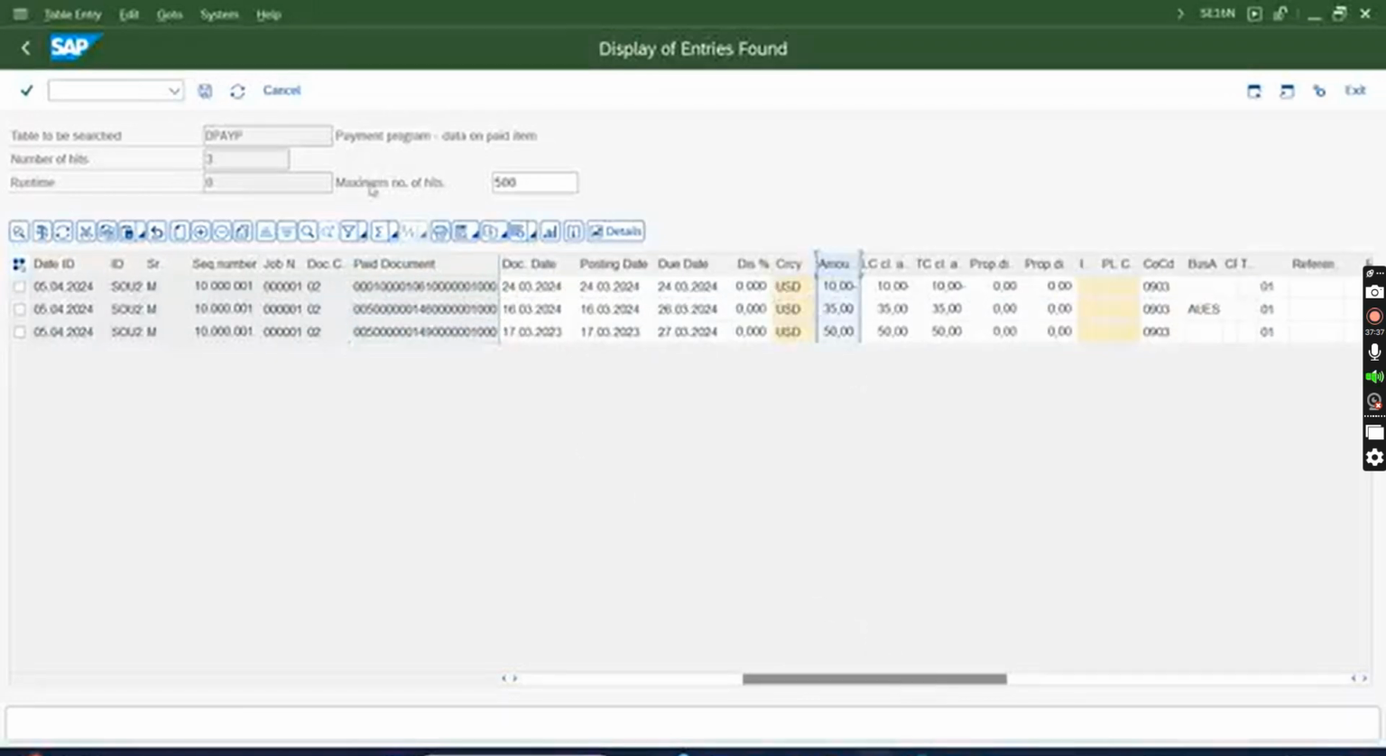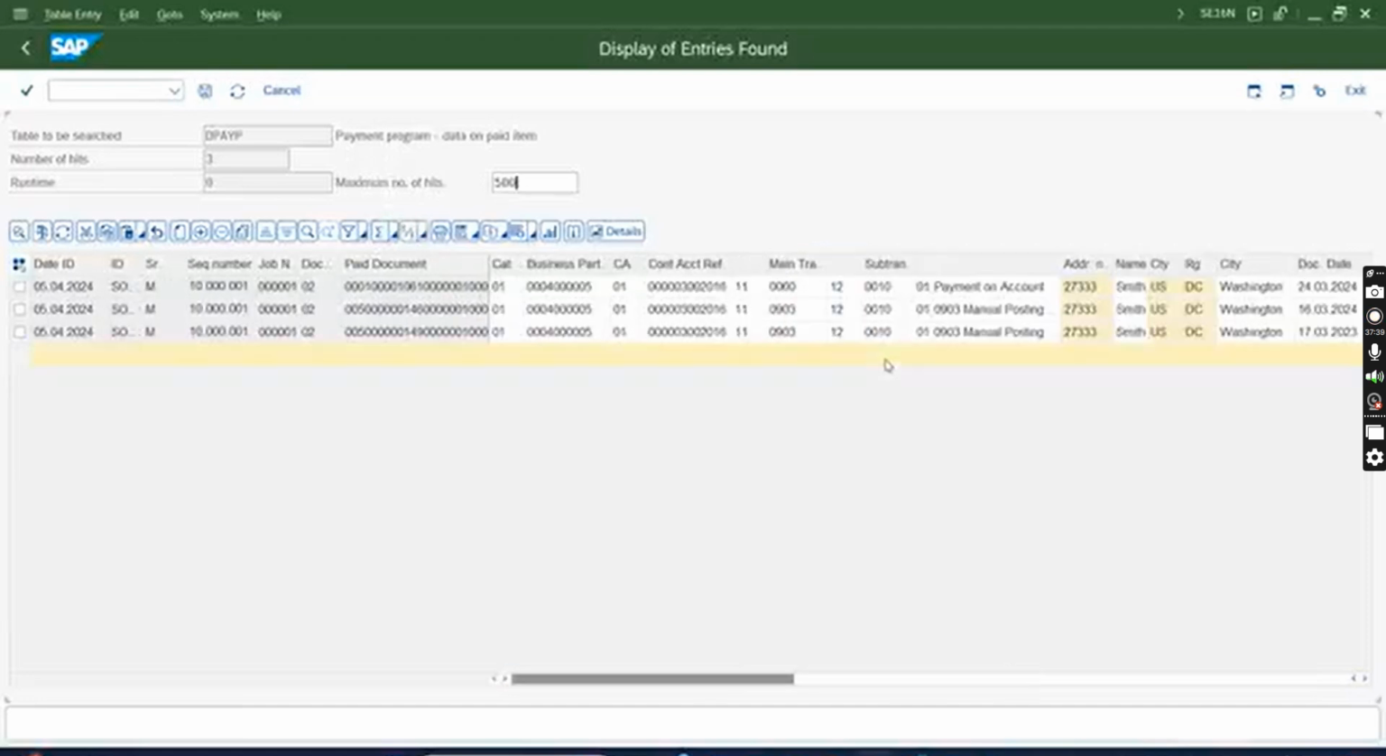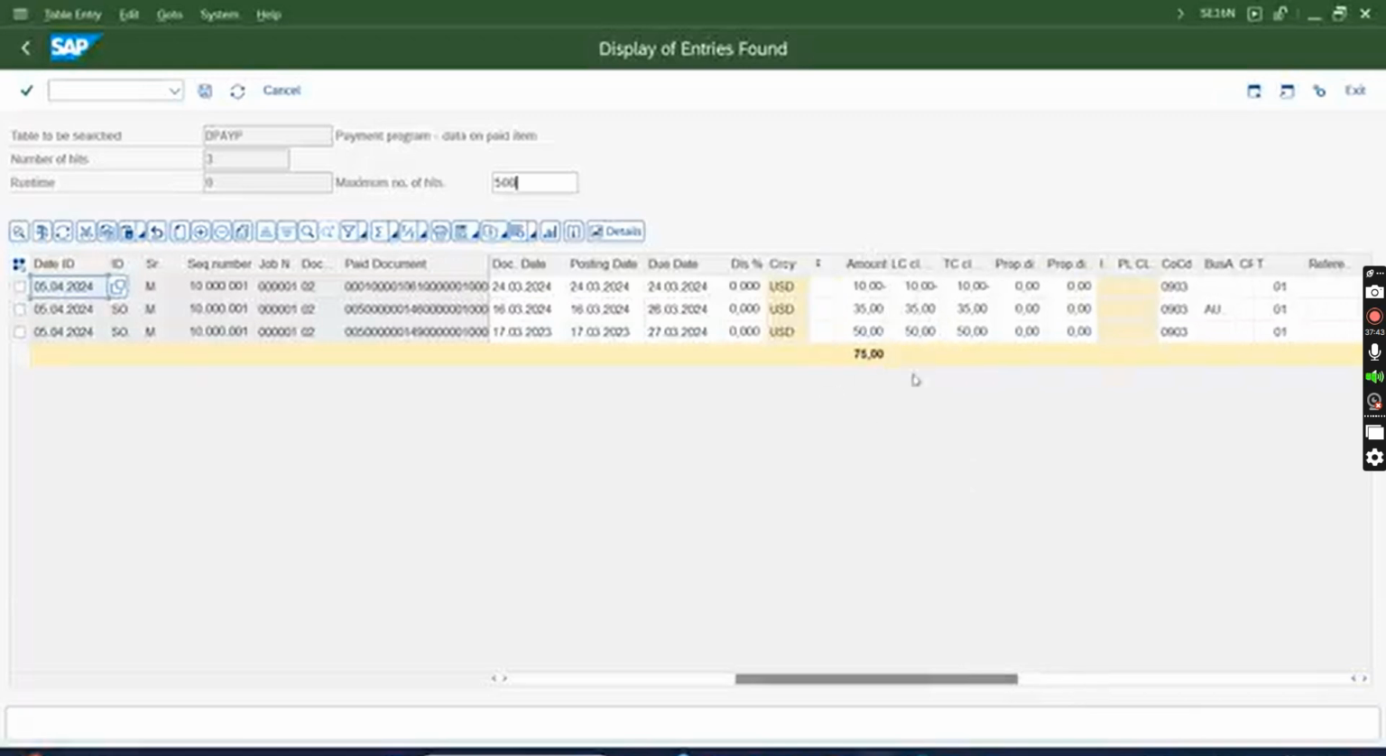So these are the 3 open items. If I put a summation, 75, this is how the 75 is supposed to come. The bank will never ask this, but even if the bank asks how many open items it cleared, or you want to show side by side all the open items, all the open documents, then you can write the logic from here.